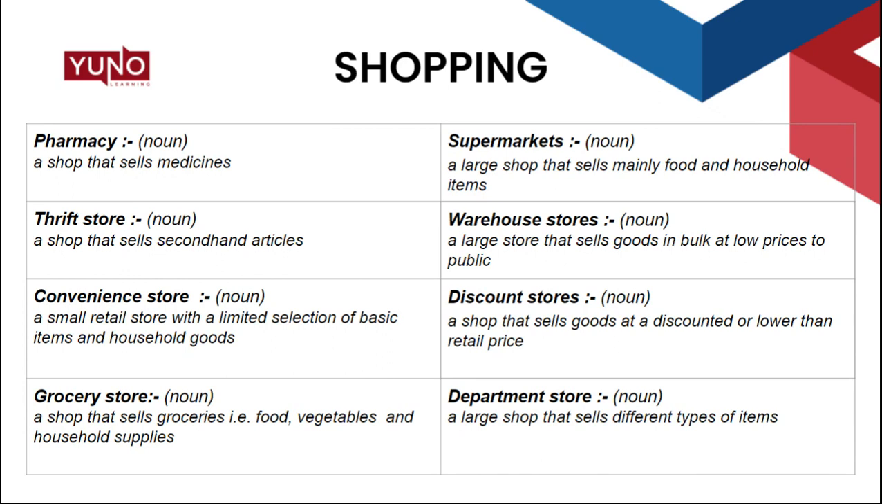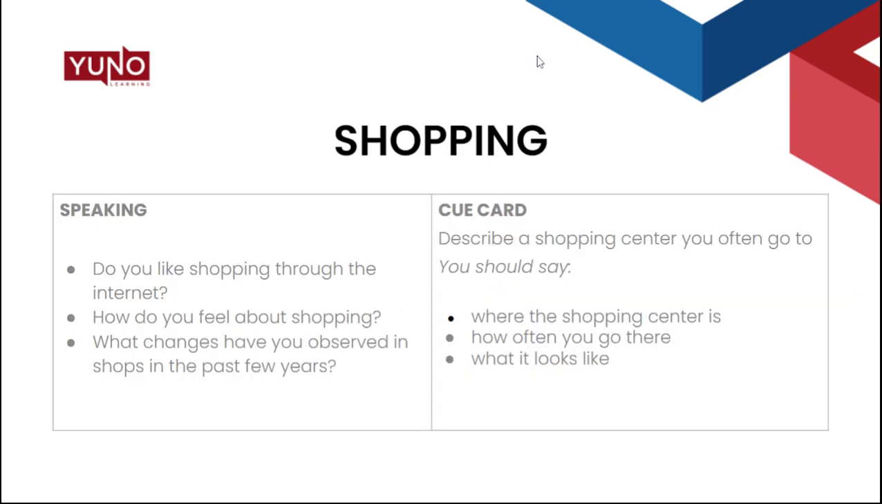Supermarkets, a large shop that sells mainly food and household items. Warehouse stores, a large store that sells goods in bulk at low prices to public. Discount stores, a shop that sells goods at a discounted or lower than retail price. Departmental store, a large shop that sells different types of items.